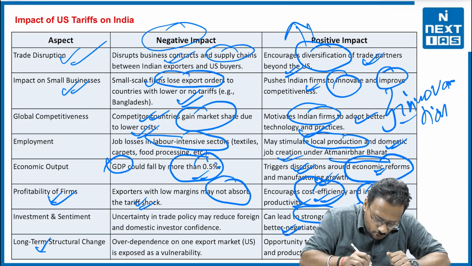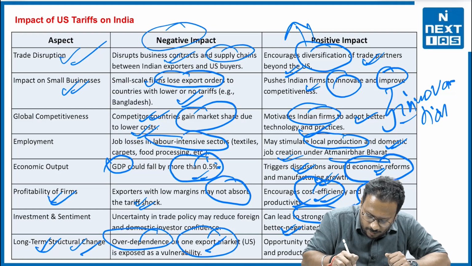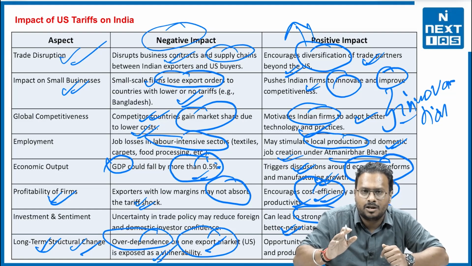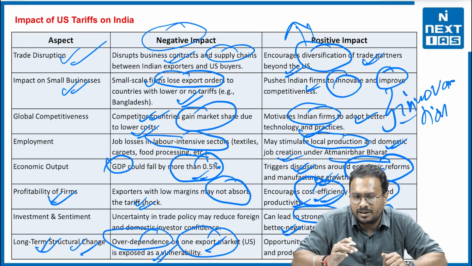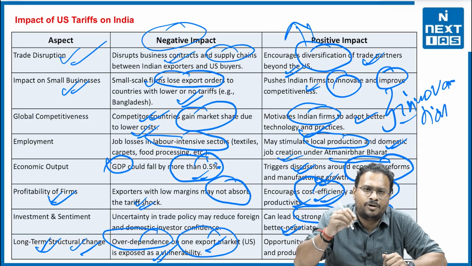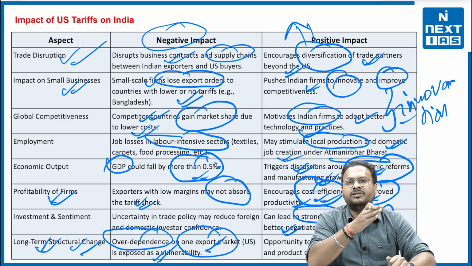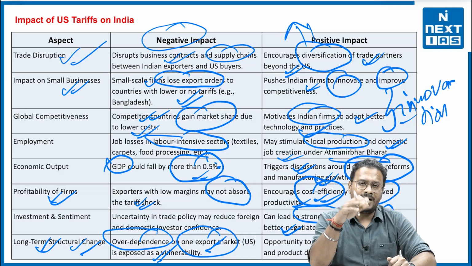And the last, the long term structural changes. The over dependence on one export market like the US is an export vulnerability. So I think that in the near future the government of India will be more focused on having a trade negotiation and a deal not only with the USA but with other countries. This is as witnessed in the case of the defense deals that India has done. Why in defense deals only?